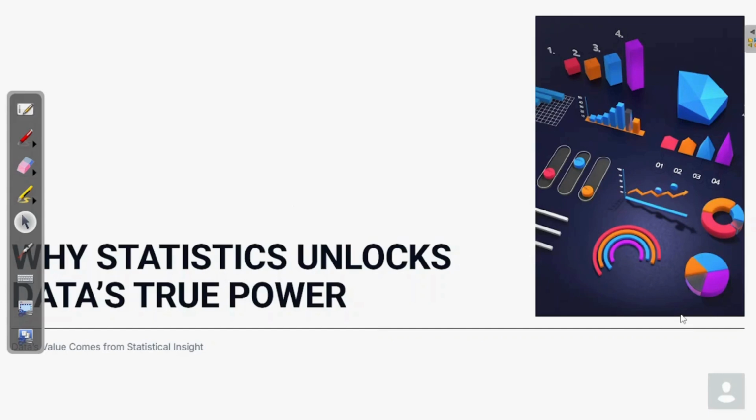Now every single day, as we know, quintillion bytes of data are generated. But here is the catch. Data itself has no value. Think of raw data like crude oil. Unless the crude oil is refined, you cannot fuel your car or fly a plane or light up your house. So stats is nothing but that refinery which refines the raw data. It converts raw data into insight, decisions and predictions. In this series, we'll understand why stats is the backbone of data science and why without it, even the most advanced AI model will fail. Okay, so let's move to the next slide.